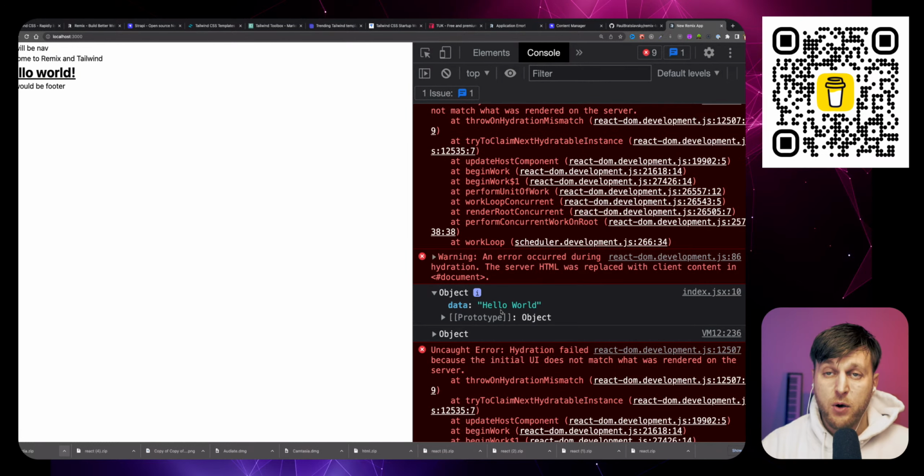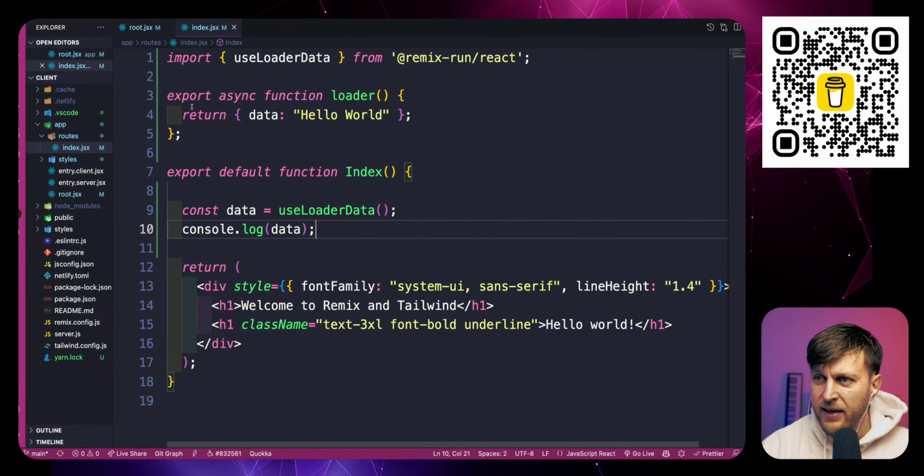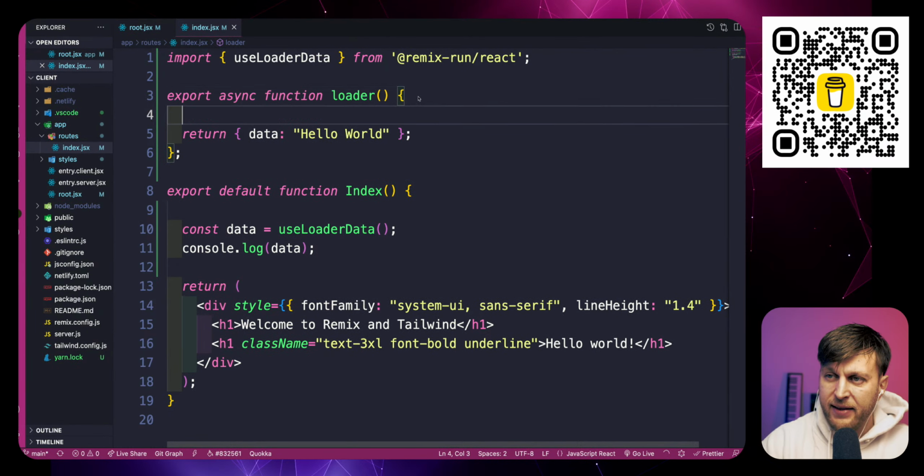We are getting our data from the loader. So the loader function runs on the server. It will do our get request or whatever logic we want to get the data. And once we get the data, we have access. So now let's go ahead and